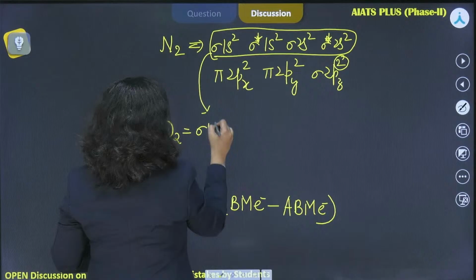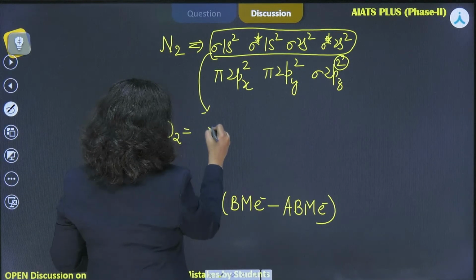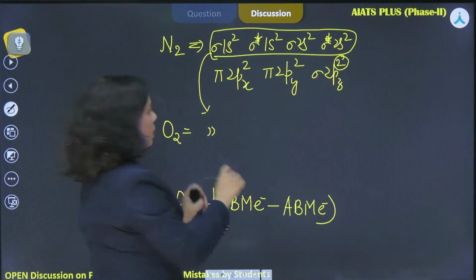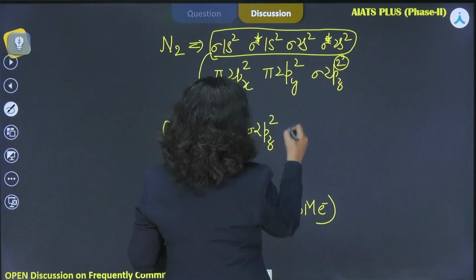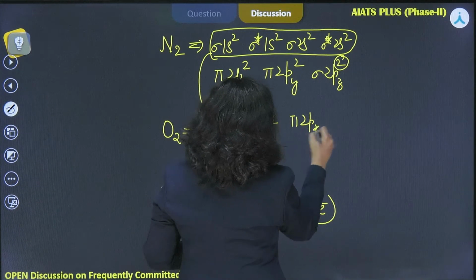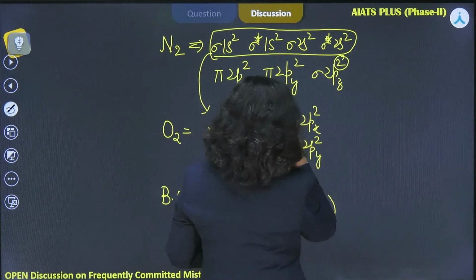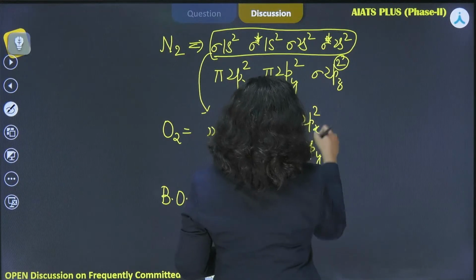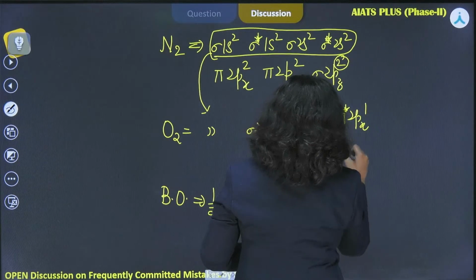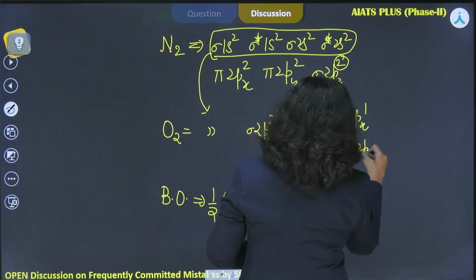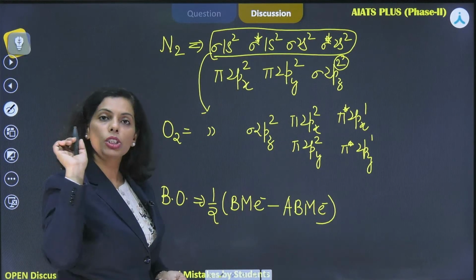Rather than writing again, I'm just marking these two dots to represent that it's the same. Now the turn comes for sigma 2pz, 2 electrons, then pi 2px and pi 2py, and then pi 2px anti-bonding, 2py anti-bonding. This is for O2, and for O2 the bond order is 2, right?